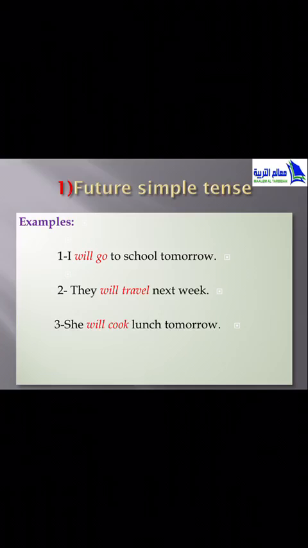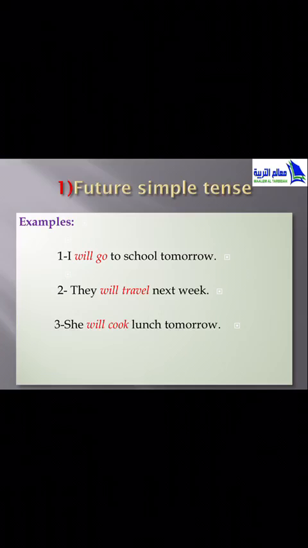And I ask you another question. What follows will? Go, travel, cook. Is it a noun or a verb? Yeah, good. It's a verb. Another question. Go, travel, and cook.